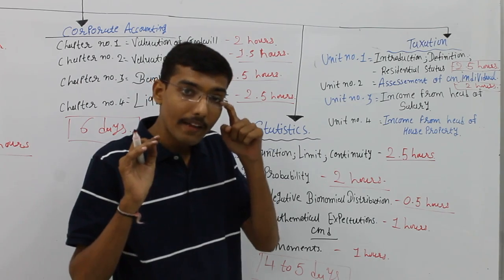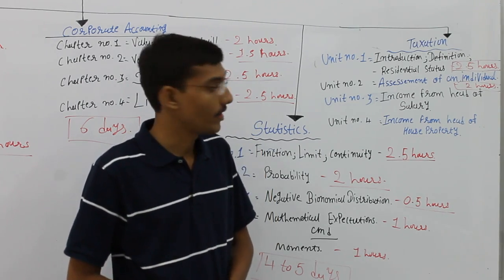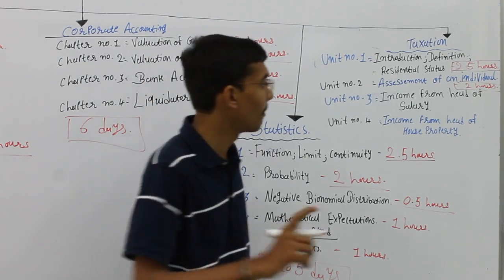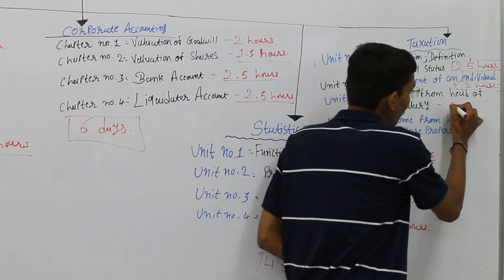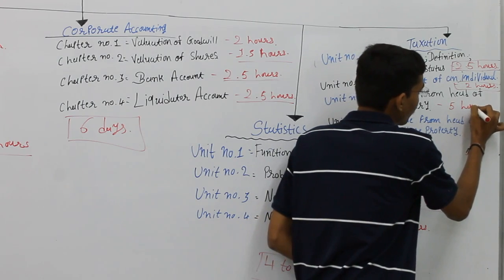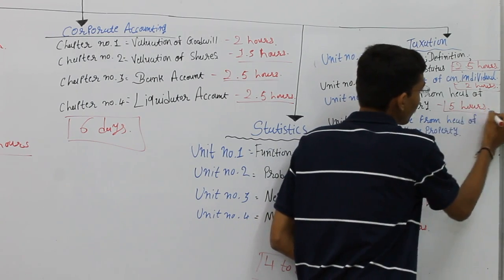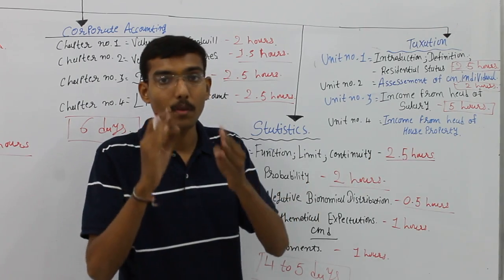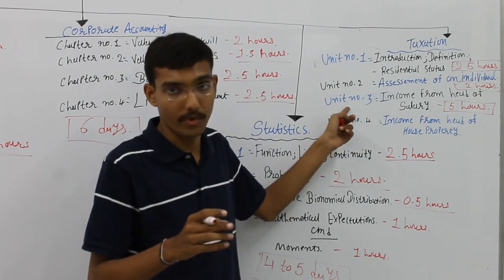It is very important for your examination. Income from head of salary may take maximum 5 hours if you study in depth, for this one chapter.